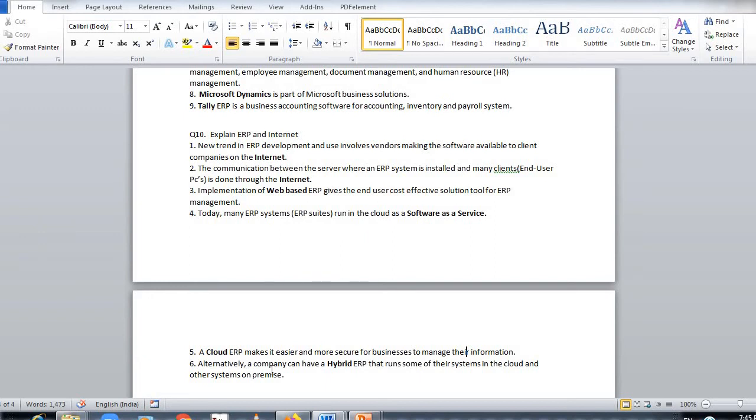Alternately, a company can have a hybrid ERP that runs some of their system in the cloud and other systems on the premises. So some of the data they store in the cloud, and some they store on their premises as a backup file. If something happens in the cloud, they always have a backup. That is called hybrid ERP.